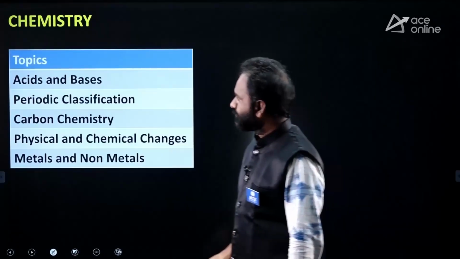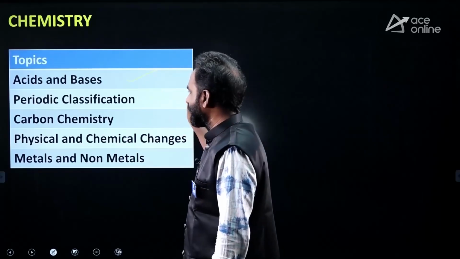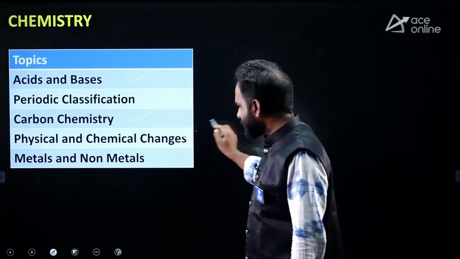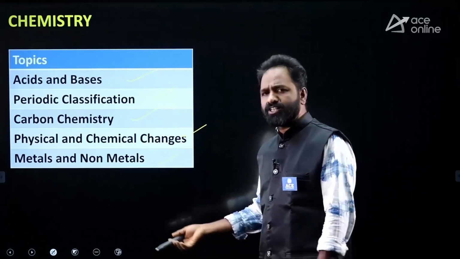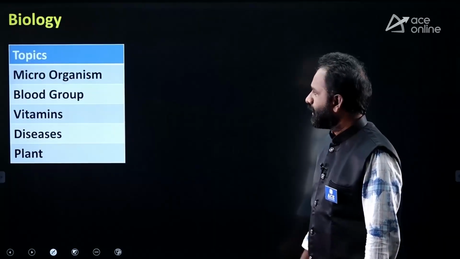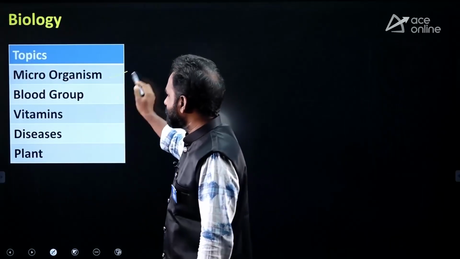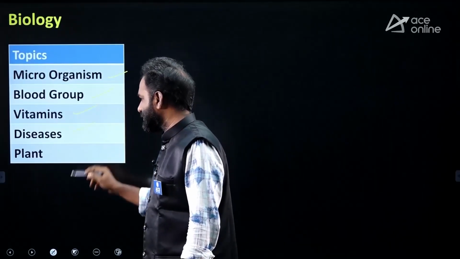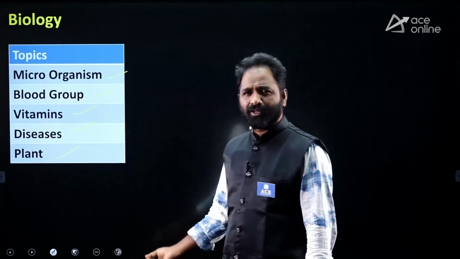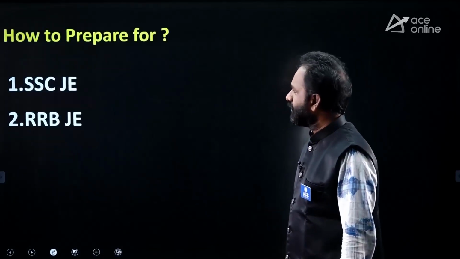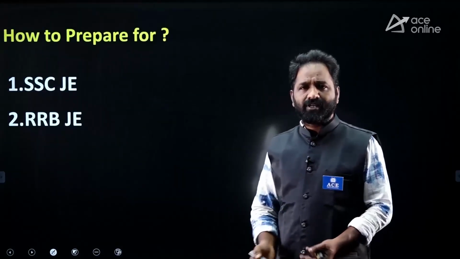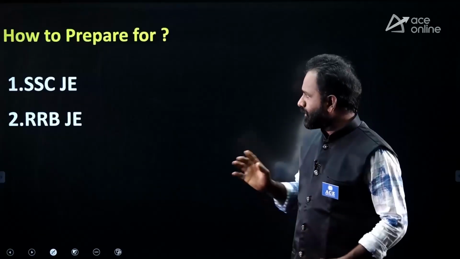Coming to chemistry, we have acids and bases, periodic classification, carbon chemistry, physical and chemical changes, metals, non-metals. Just focus on basics only. And biology: microorganisms, blood group, vitamins, disease, and plants. These are the same repeated questions in the examination. Okay, just to explain the syllabus in a fast manner.